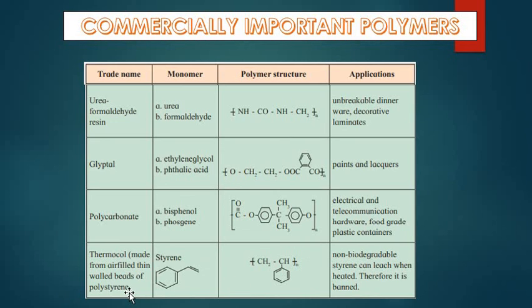And last is thermocol, made from air-filled thin-walled beads of polystyrene. The monomer is styrene, which becomes polystyrene after polymerization, and it is non-biodegradable. Styrene can leach when heated, therefore it is banned. So this is all about the commercial importance of polymers.